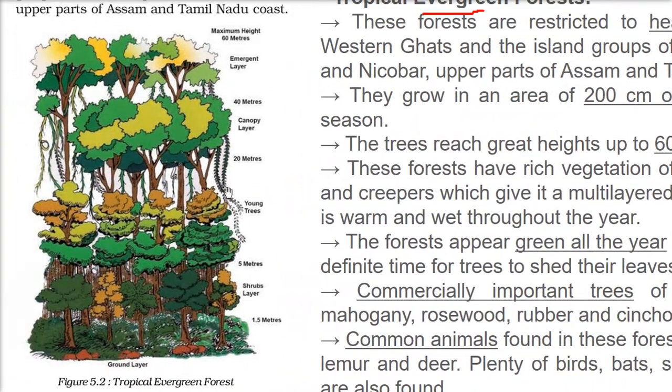The trees reach great heights. See, the tree reaches great height up to 60 meter. That is quite high. So you have all sorts of things here. 1.5 meter, these are plants, shrub layer. Then on 5 meter plants are there. Then you have young trees, 20 meters. Then you have this canopy layer. As I said, you are on the helicopter, you see the canopy. You can't see here. Even the sunlight can't come here. Then we have 40 meters.